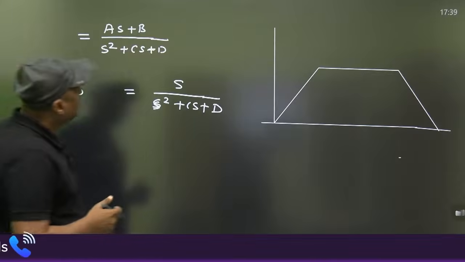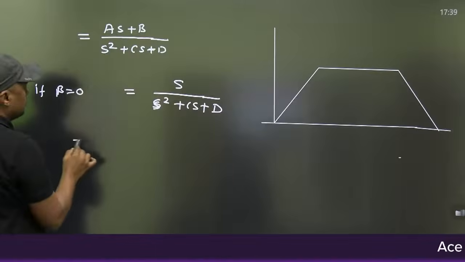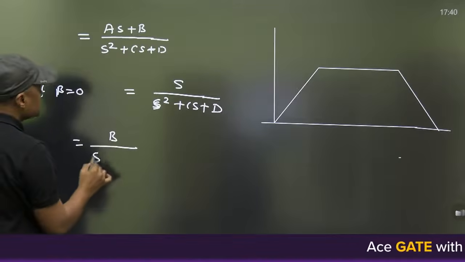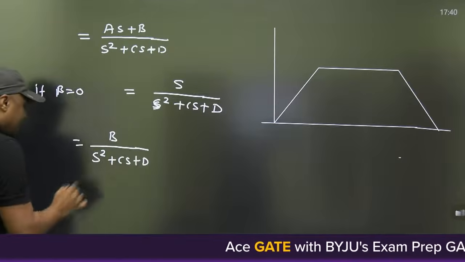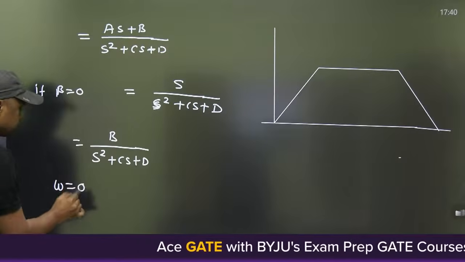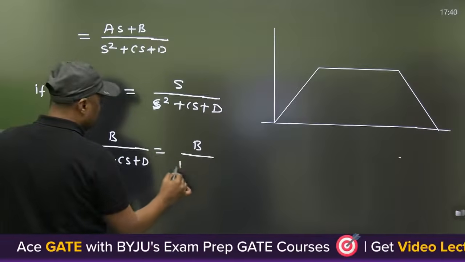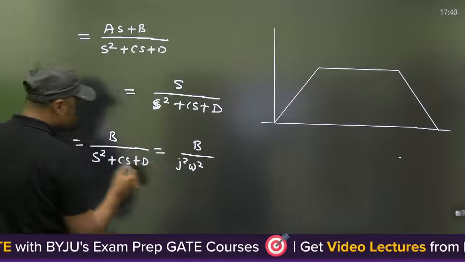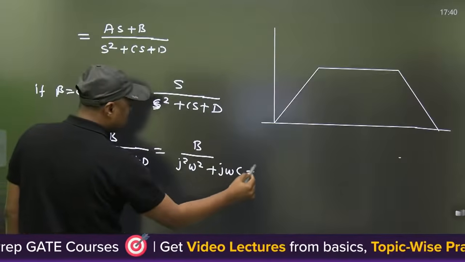Now, for low pass filter, simply make s equal to 0. It is nothing but a second order low pass filter. Exactly at omega equal to 0, the magnitude is B upon (j square omega square plus j omega C plus D).